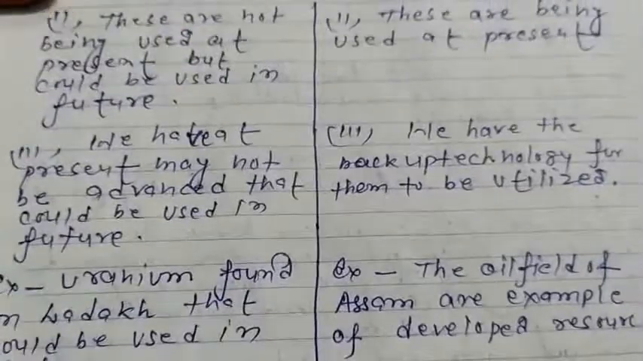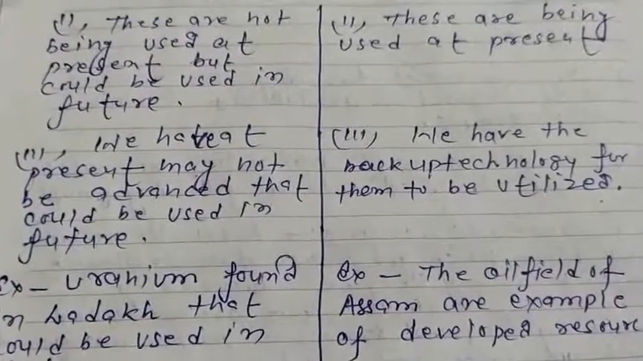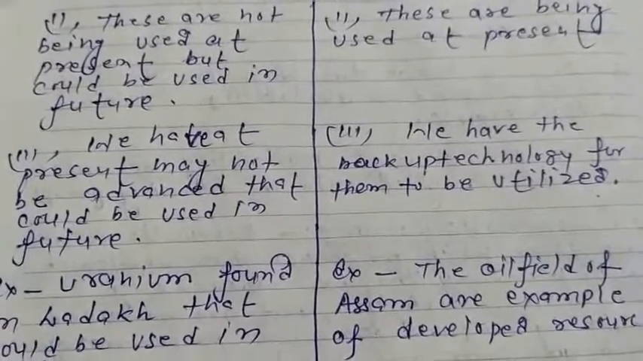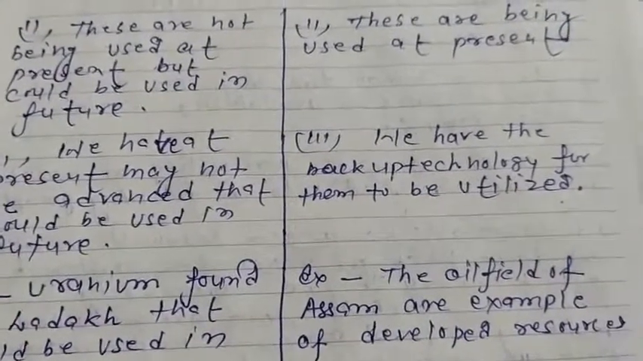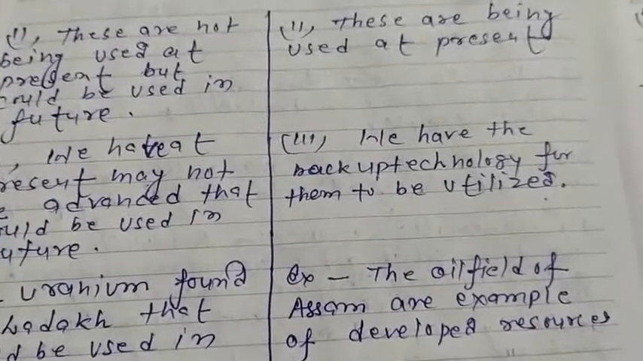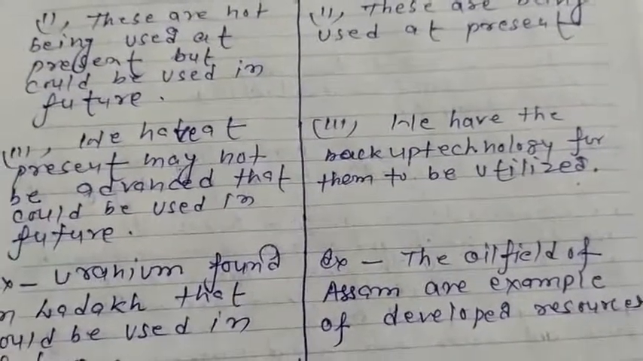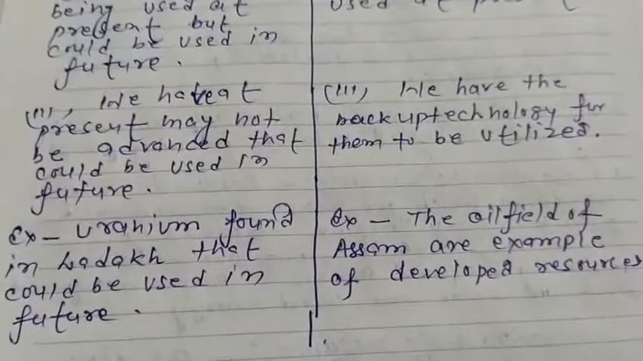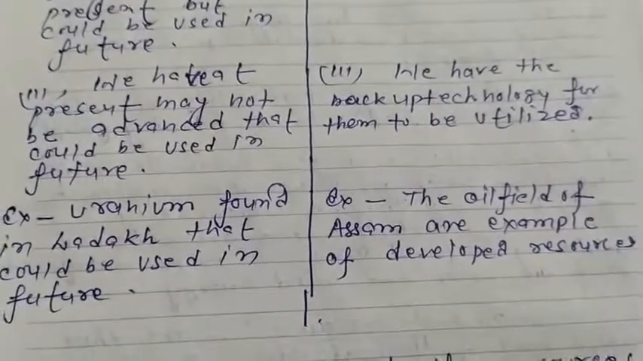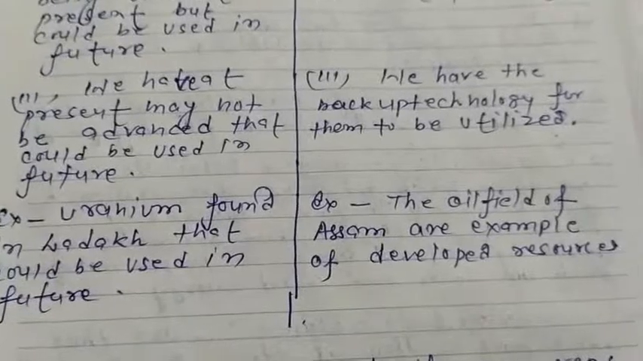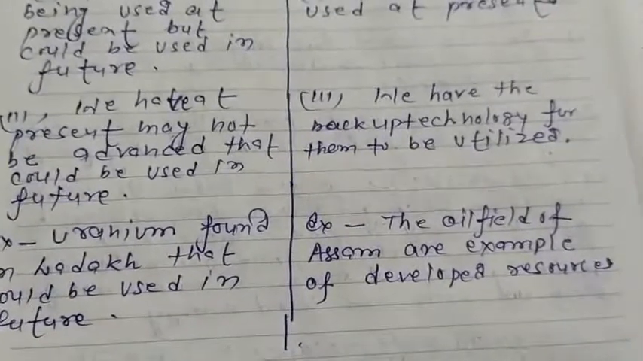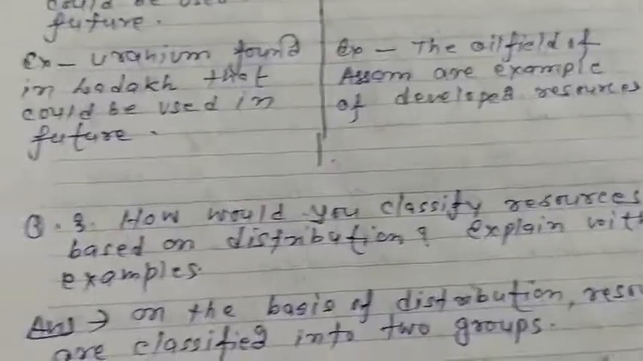Third point. The technology we have at present may not be advanced enough, so potential resources could be used in future. For developed resources, we have the backup technology for them to be utilized. For example, uranium found in Ladakh could be used in future. The oil fields in Assam are an example of developed resources.